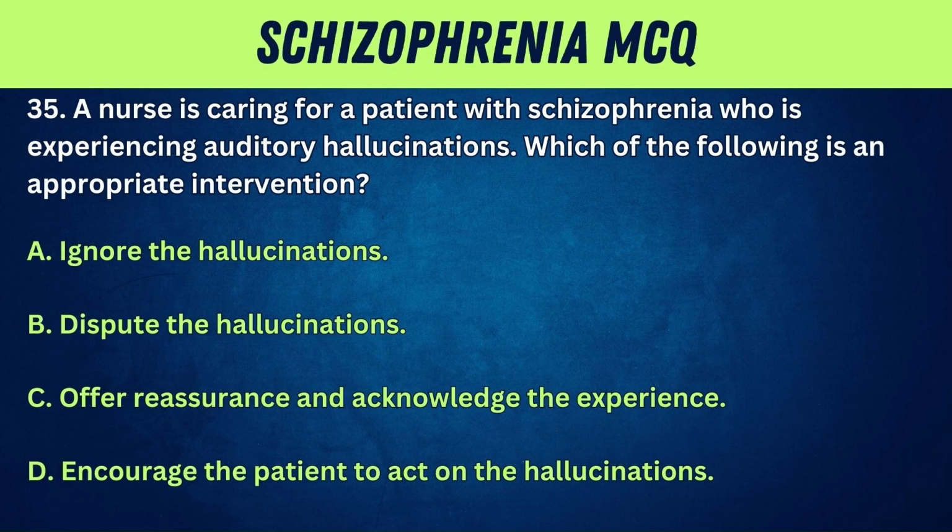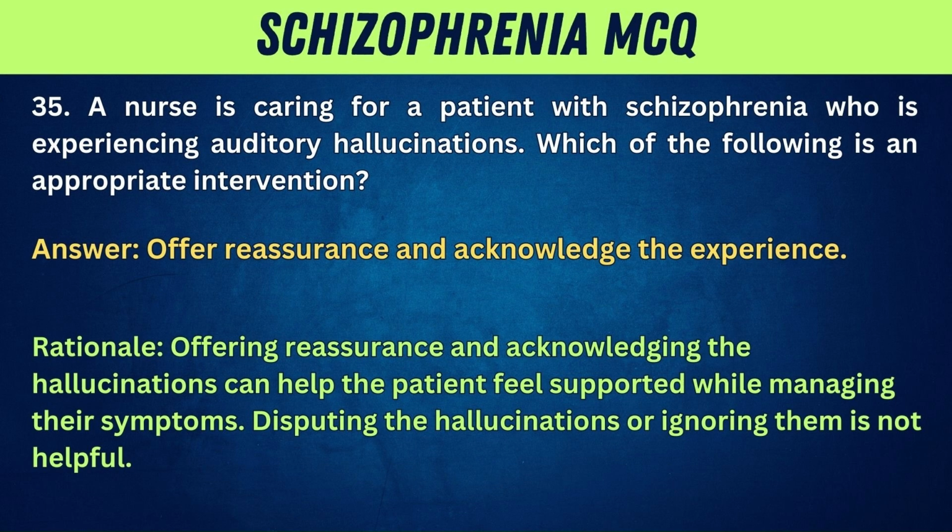35. A nurse is caring for a patient with schizophrenia who is experiencing auditory hallucinations. Which of the following is an appropriate intervention? A. Ignore the hallucinations. B. Dispute the hallucinations. C. Offer reassurance and acknowledge the experience. D. Encourage the patient to act on the hallucinations. Answer: offer reassurance and acknowledge the experience. Rationale: offering reassurance and acknowledging the hallucinations can help the patient feel supported while managing their symptoms. Disputing the hallucinations or ignoring them is not helpful.